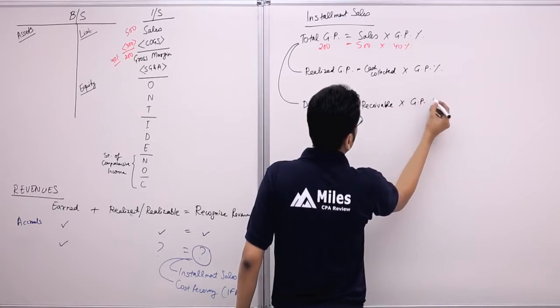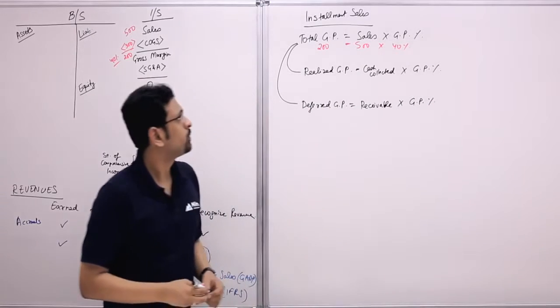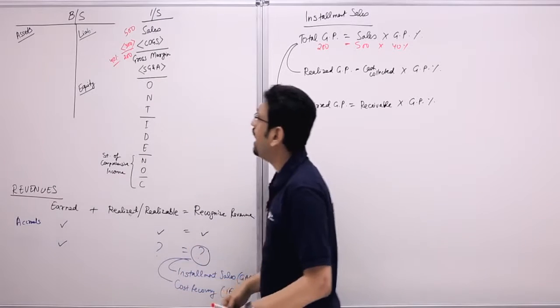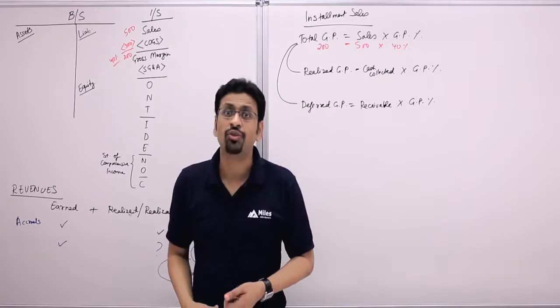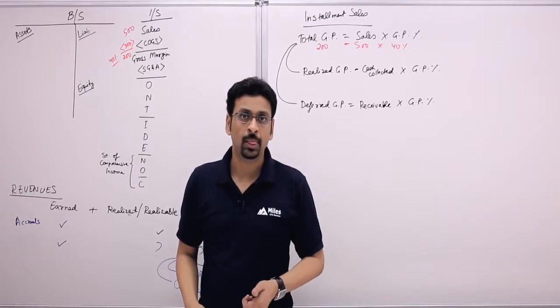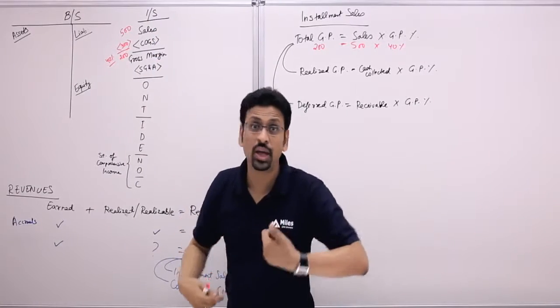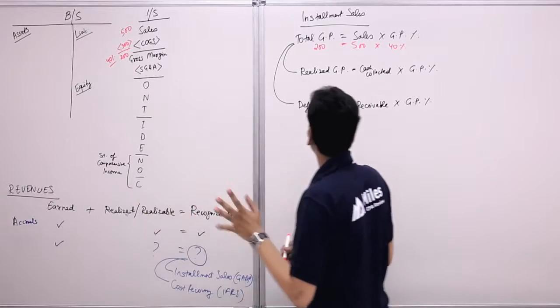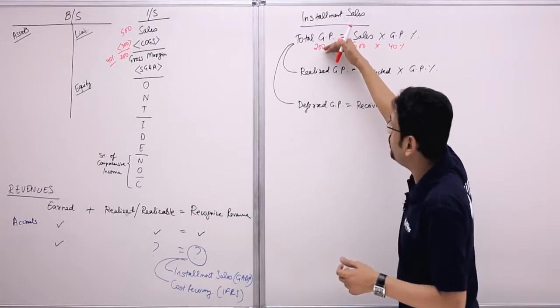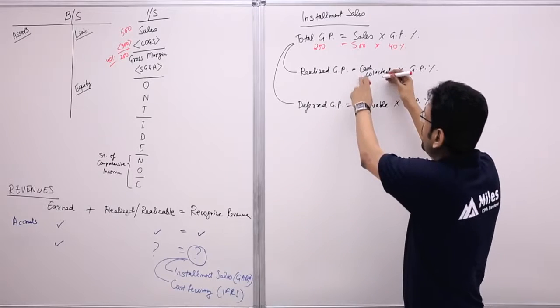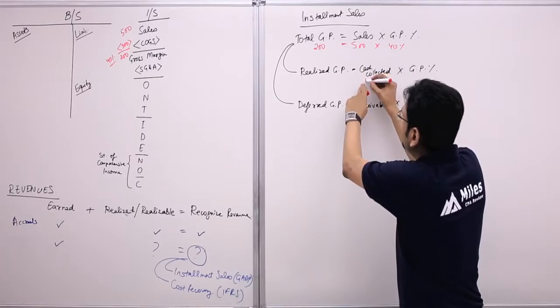So let us say we made the sale of 500 bucks and we collected cash of 100 bucks on the sale. So we've made a sale of 500, but the cash that came in is only 100 bucks. So what we do is we're going to split this gross profit down into realized and deferred gross profit. How much is the cash collected? Out of 500 of sales, we've collected 100.